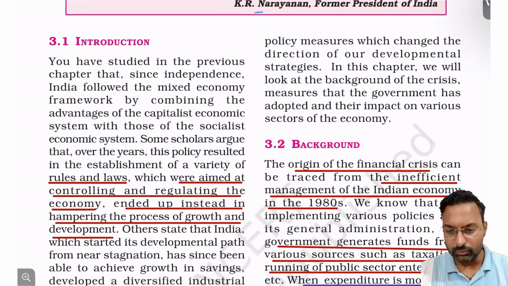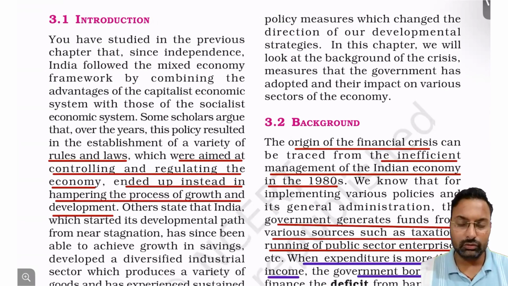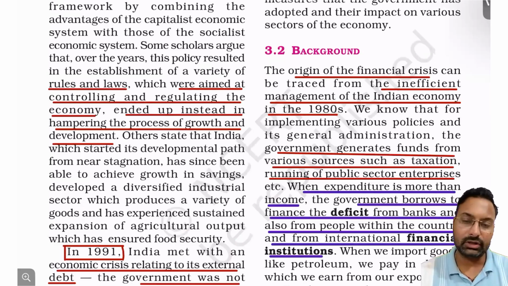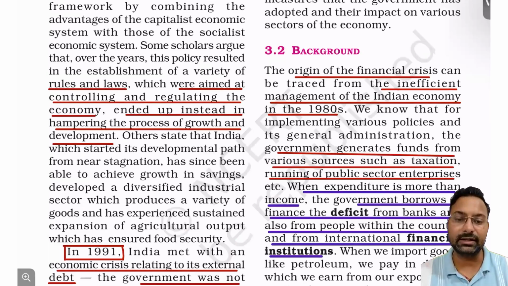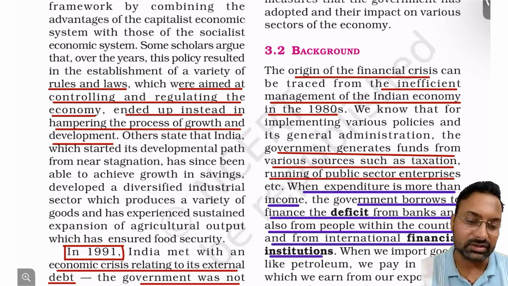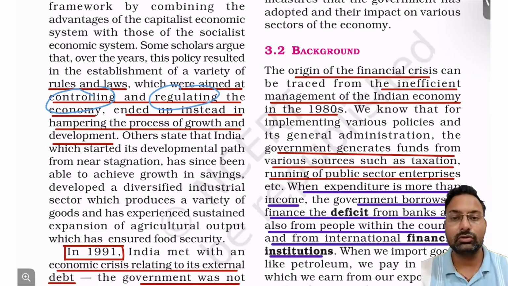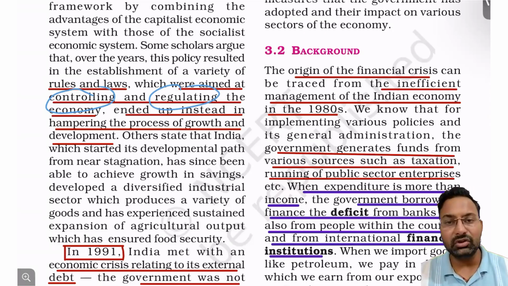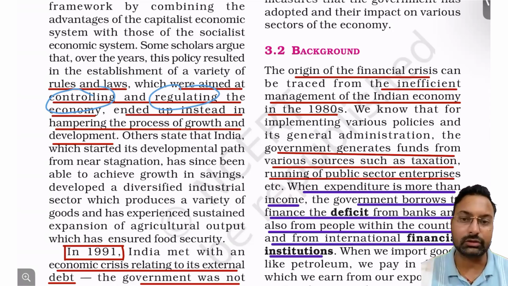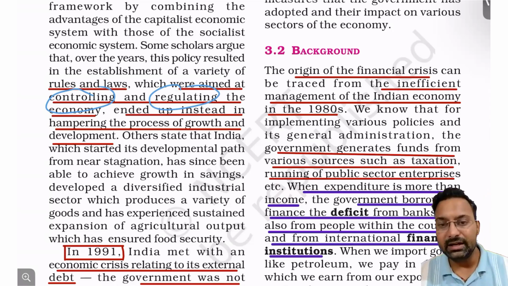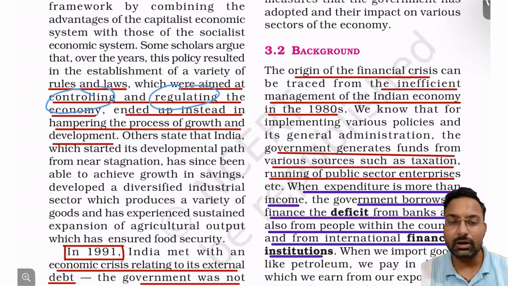Now, moving to this chapter, we already know that for the Indian economy from the 1950s till the 1990s, there were significant reforms, but those reforms were problematic in some sense. Rules and regulations were made, but they were more controlling and regulating in nature, right? They were regulating the industries tightly. So instead of increasing the GDP or the growth of the economy, they ended up decreasing its growth. They ended up controlling it, right?